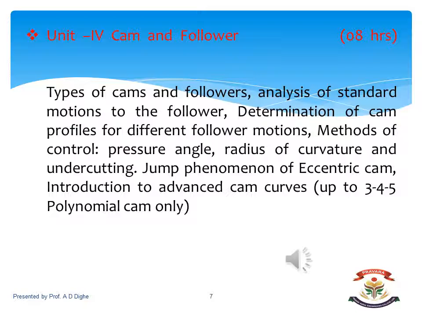Basically, there are 4 types of motions of a follower. The first is uniform velocity, second is simple harmonic motion, third is uniform acceleration and retardation, and the fourth is cycloidal motion. According to the different follower motions, we have to draw the cam profile which will be required for the given application.